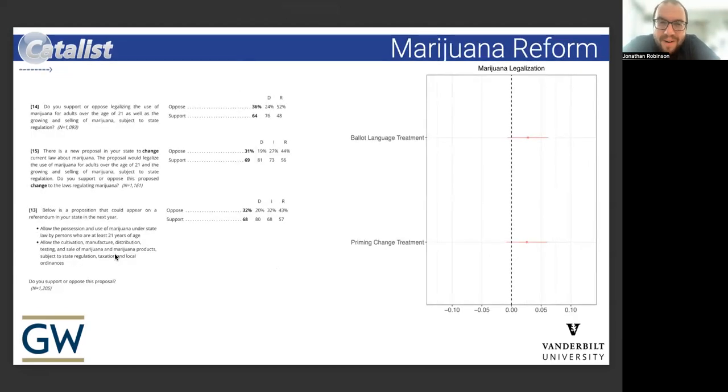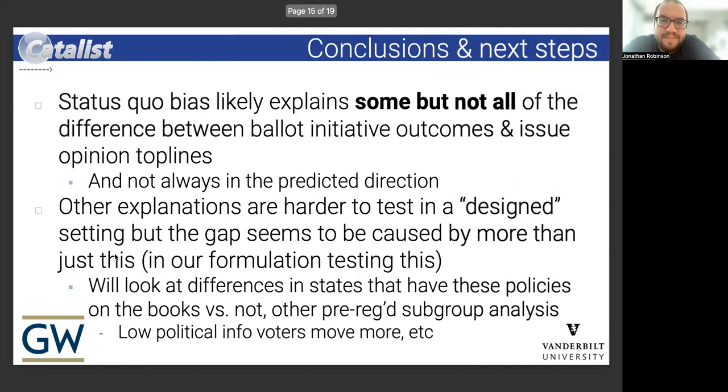And then we sort of weirdly see the opposite for marijuana legalization, where both the status quo frame and the ballot language frame actually increased support for legalization, which goes in the opposite direction of what we'd expect. But it does so in both cases, which is something we're still trying to understand. Curious if people are interested in emailing or following up about reasons why they think this might be the case, but it goes in the opposite direction of what we would expect.